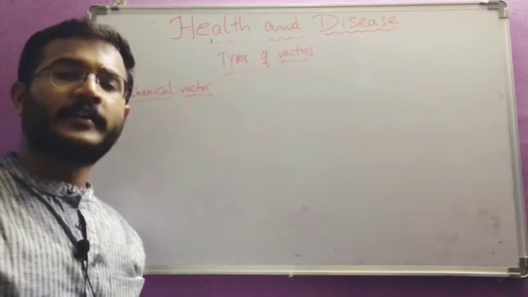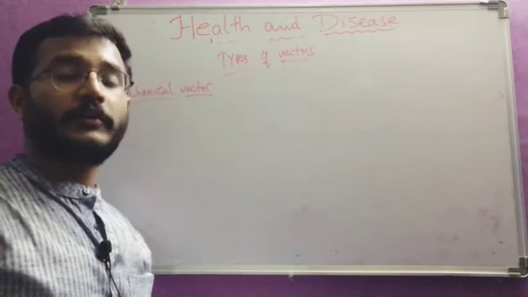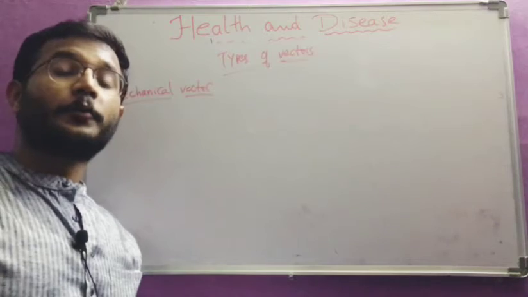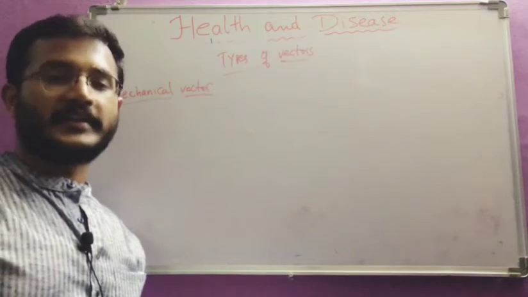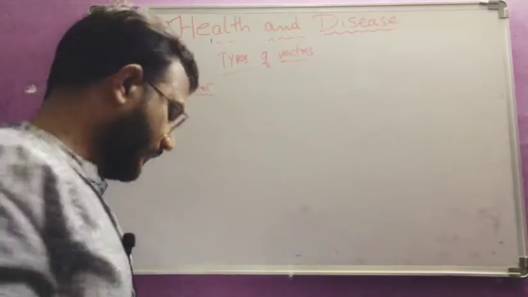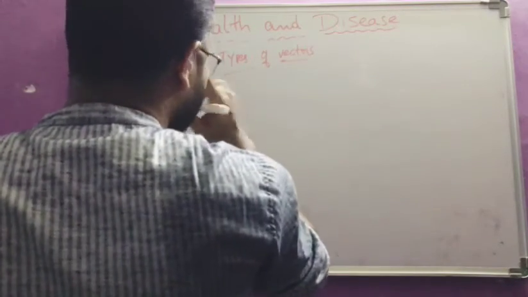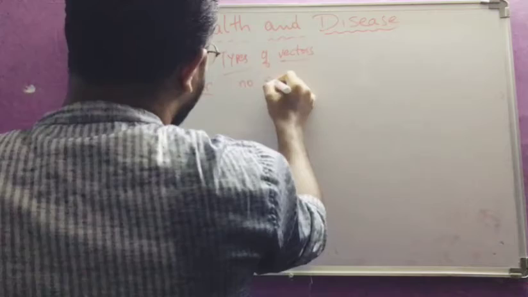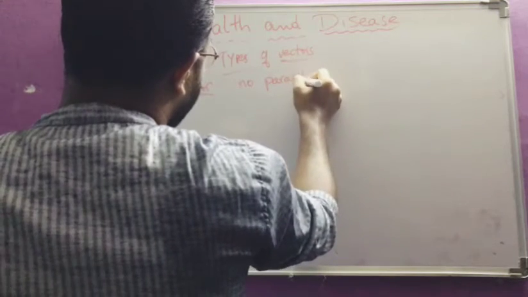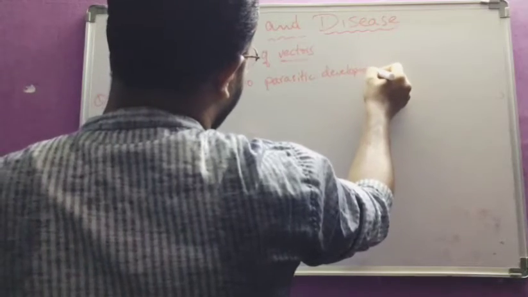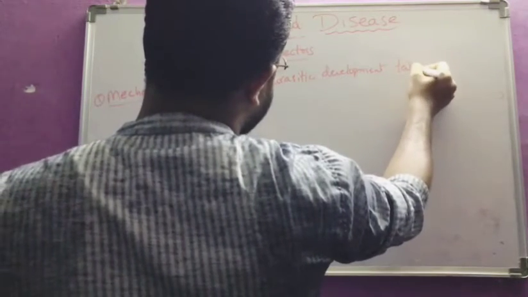The parasite will be transferred by these mechanical vectors. But while transferring, no development of the parasite takes place. It will transfer obviously, that is a vector, but no parasitic development takes place in these vectors.